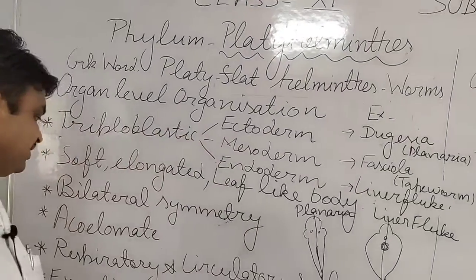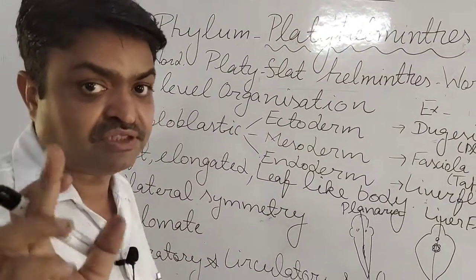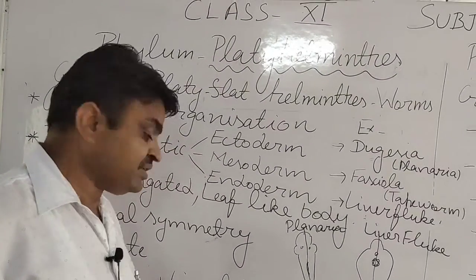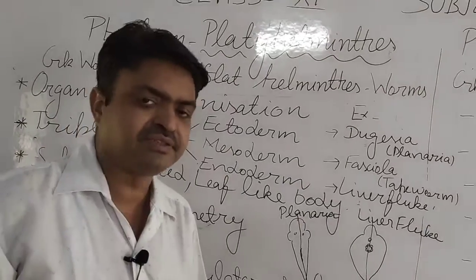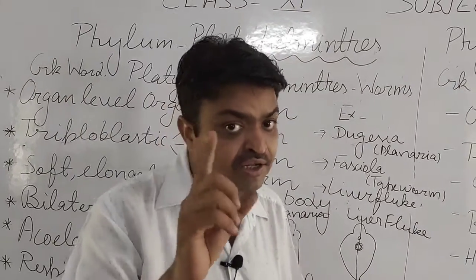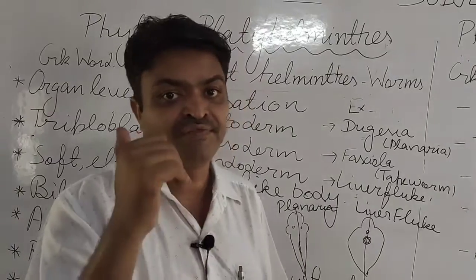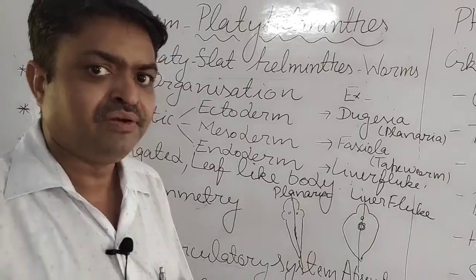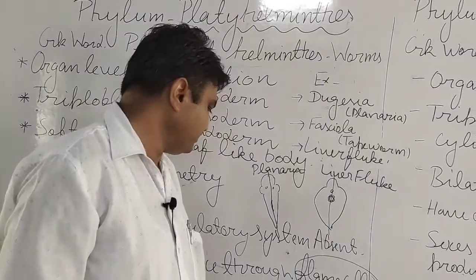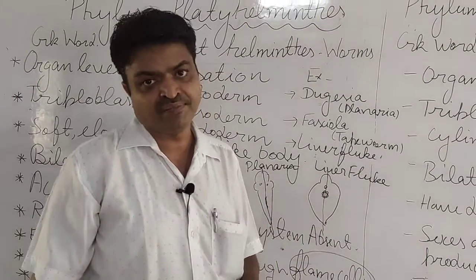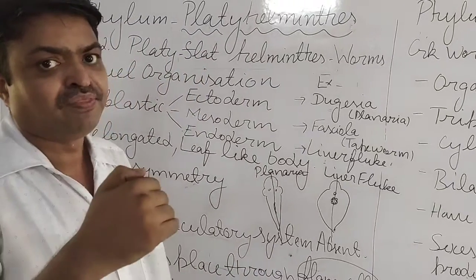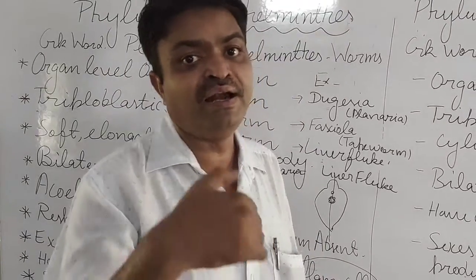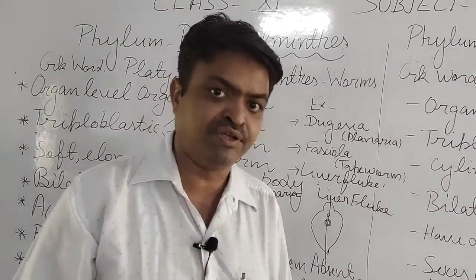Next, they have a developed nervous system, and they have sexual reproduction. Both male and female organs are found in a single living organism. That's why they are also known as hermaphrodites.